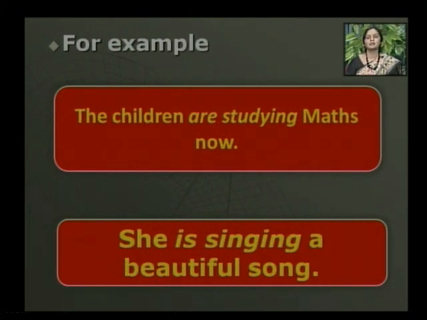The second example is, she is singing a beautiful song. That means at present she is singing a beautiful song. Again, both the sentences represent the situation which is happening at this time. So it is called continuous present tense.